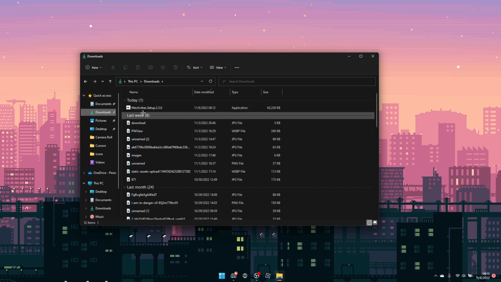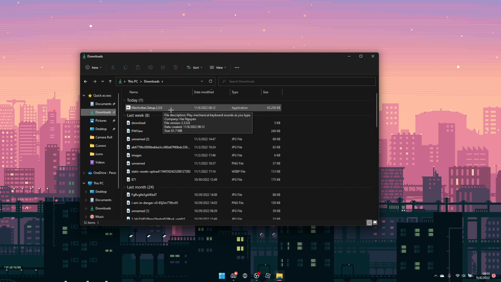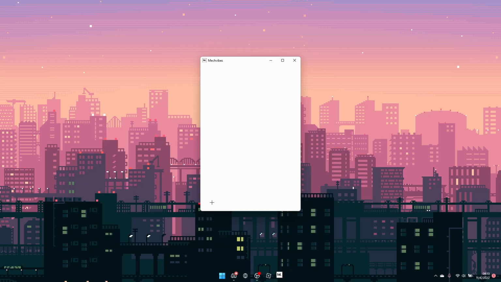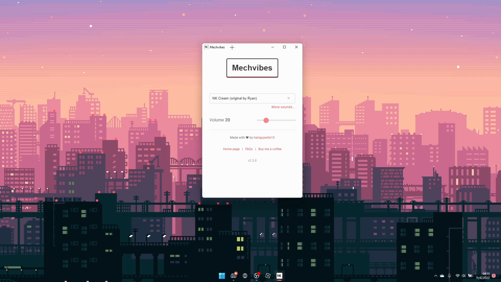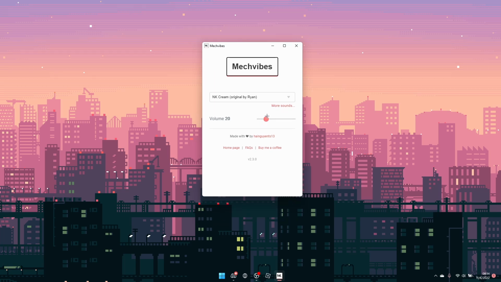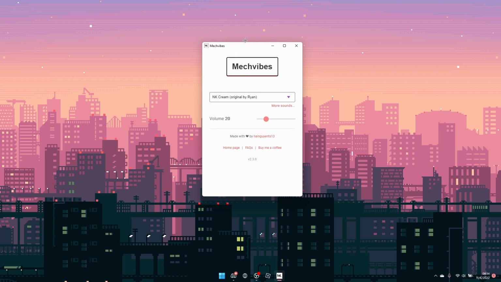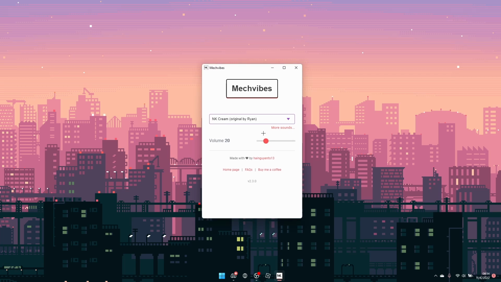I saved it in downloads, and when you see MECHVIBES setup, just double click on it, and then this will pop up. Just wait for it to install, and then once it's done installing, this should pop up. Automatically the volume should be 20, but it shouldn't show this, it shouldn't be on NK Cream. But anyway, once this opens, you can customize the volume or whatever.